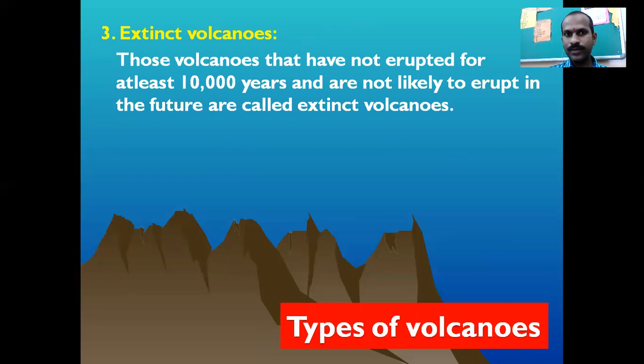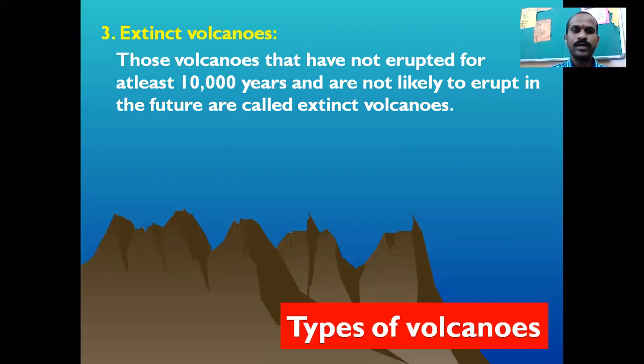So, the first type we studied, active volcanoes, are the ones that keep erupting. The second, the dormant volcano, gets activated suddenly or in between particular time periods.